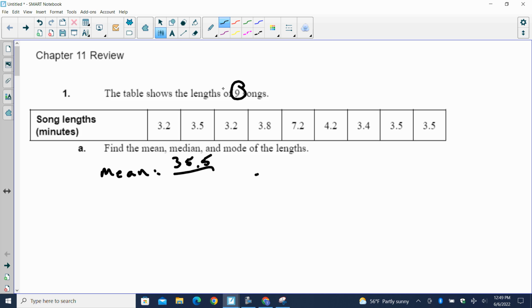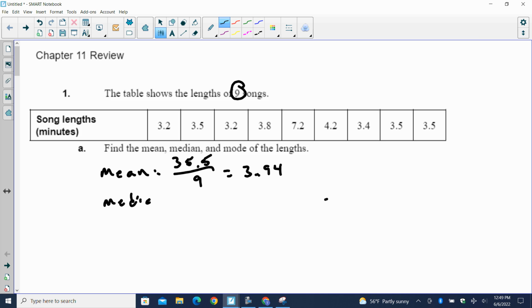The number of numbers they tell me, or I could count, there are 9 of them. And so when I divide that, I get 3.94. What I do is I just double check. Does 3.94 look like it's about the average of those numbers? Yeah, looks pretty good.